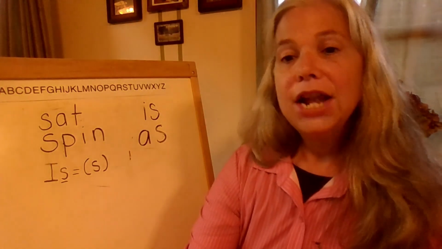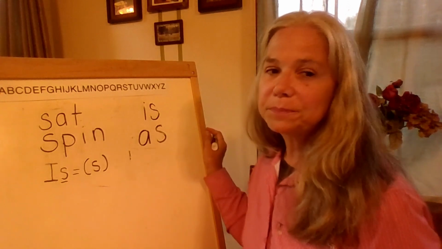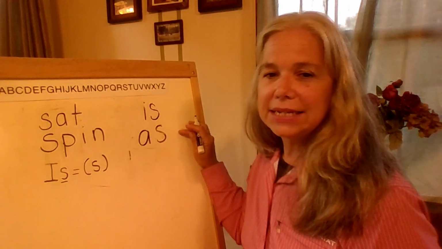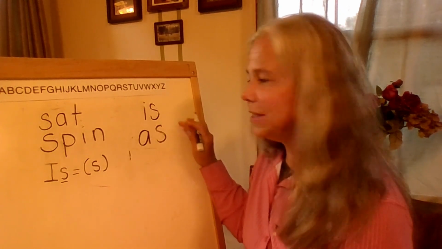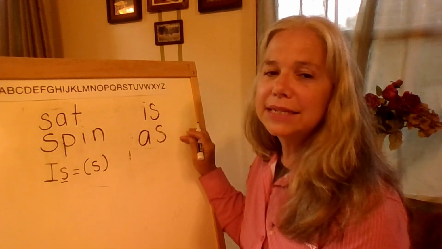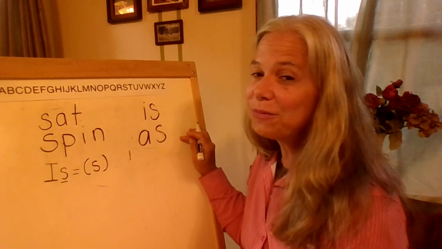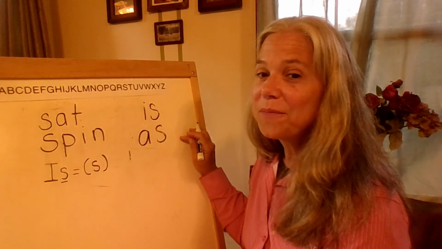Let's look at another group of words. Listen as I read these words. Is, as. What sound do you hear in the final position? Z. What letter do you see in the final position that is making the Z sound?